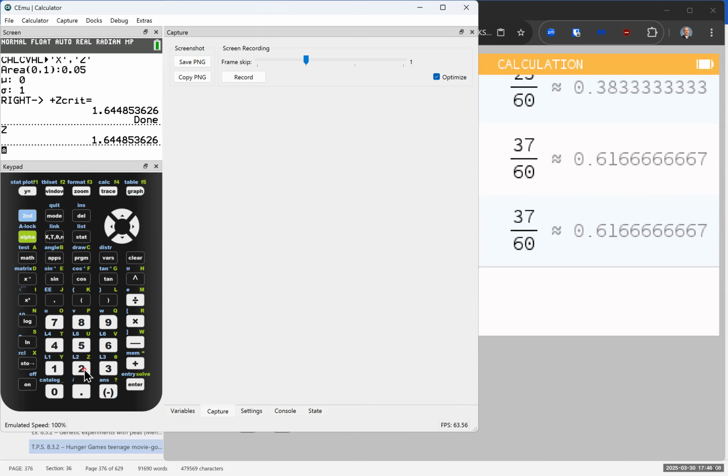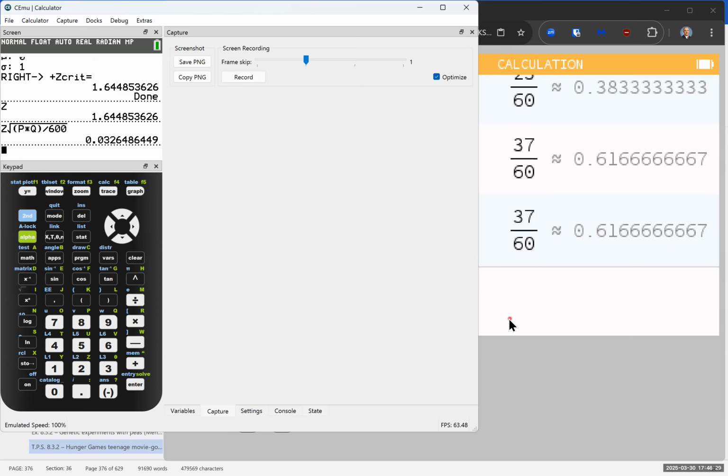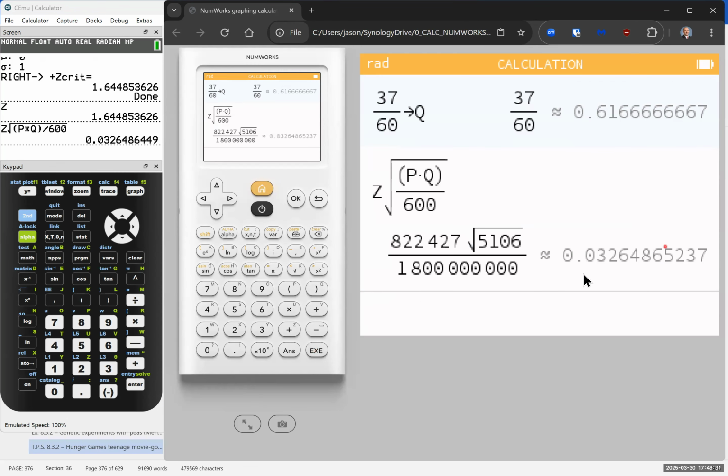So we want Z times the square root of P times Q divided by 600. All right, so if we hit enter, we hit execute.